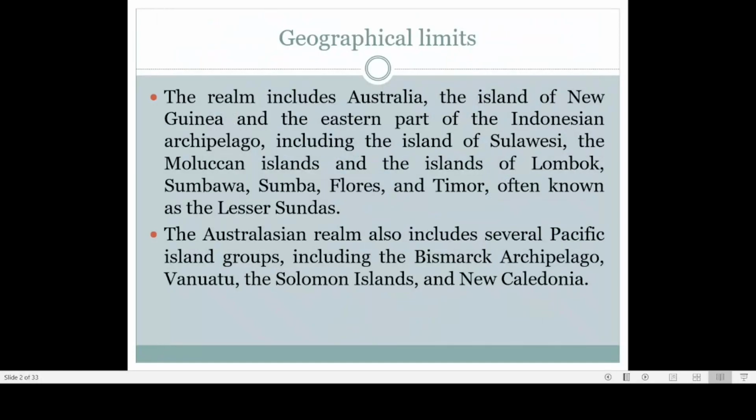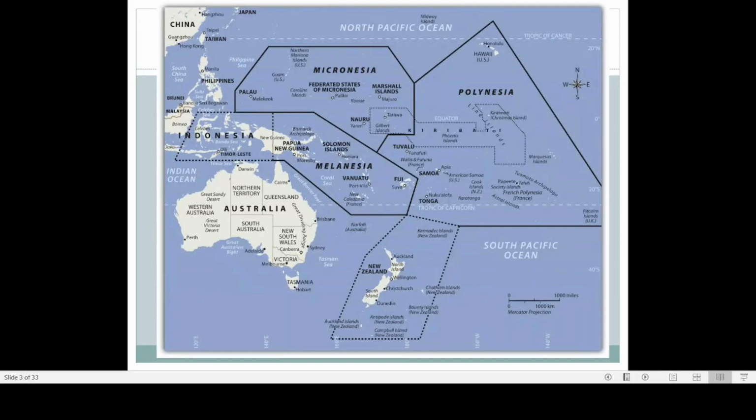Going to the geographical limits, it includes Australia. Then it also includes New Guinea. Then several smaller islands in the Moluccan Islands. Then certain Pacific islands like Bismarck, Vanuatu, the Solomon Islands and New Caledonia. In addition to this, New Zealand is also part of the Australian realm. New Zealand is a little far away from Australia, but still it is considered to be a part of the Australian region.